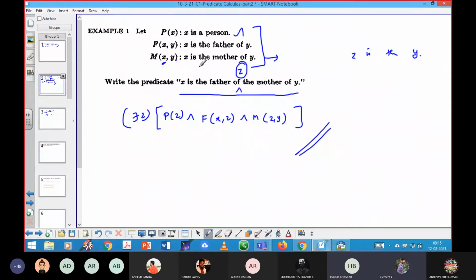Yeah, see here, this last part, or are you expecting me to explain the complete one? No, sir, the last part, sir. Last part, m of x comma y.